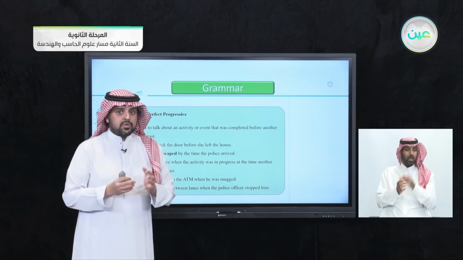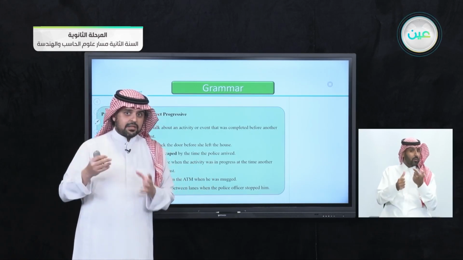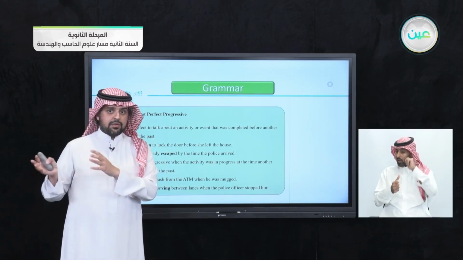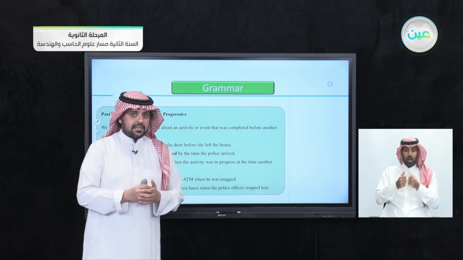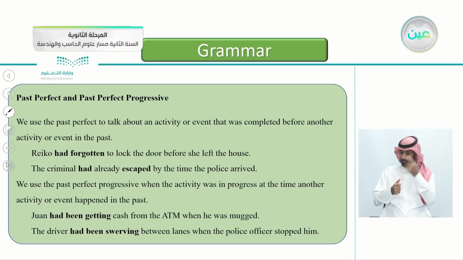So, we had two events, that she forgot to lock the door, and that she left. Can you tell me which one happened first? She forgetting to lock the door, or that she left? Yes, the first one is that she forgot to lock the door. That's where we put the past perfect. We say Rico had forgotten to lock the door before. This is the key word here. This is the word to relate the two sentences. Before she left the house. The second event here, we use the past simple.